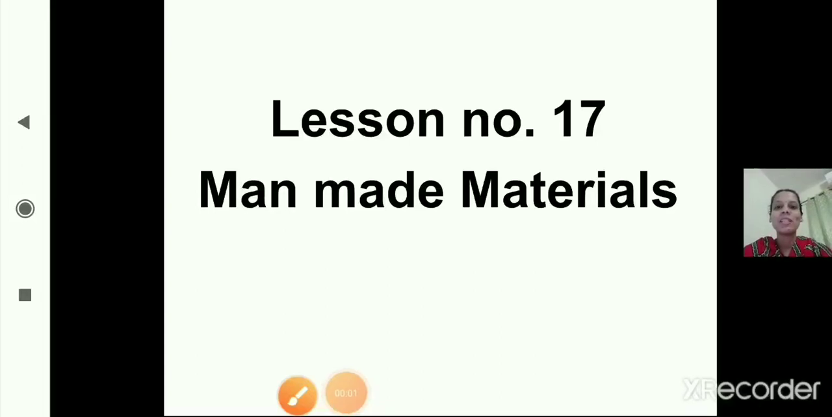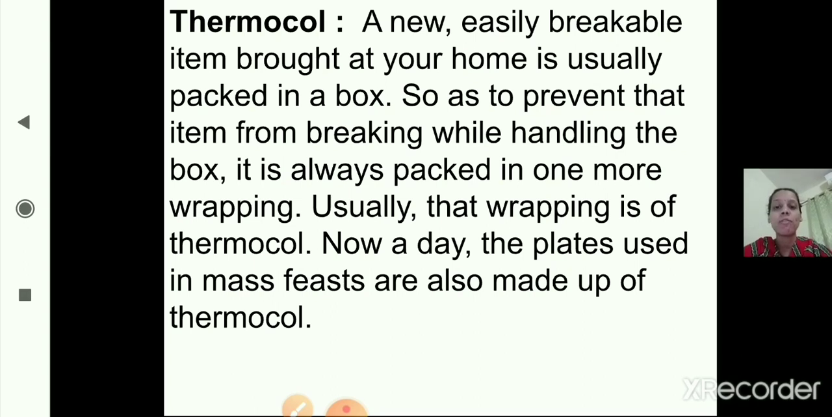Good morning, students. In the previous session, we studied the man-made material plastic. Today we'll start with the next man-made material given in your textbook, that is thermocol. Yes, all of you know thermocol, and you have seen it also.